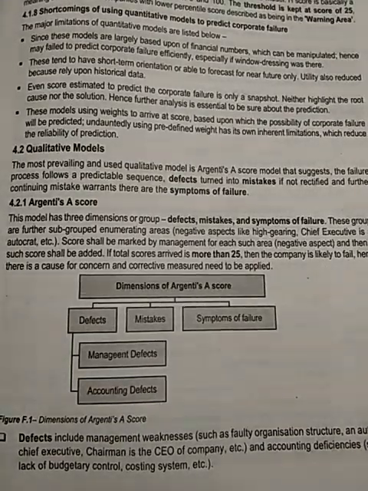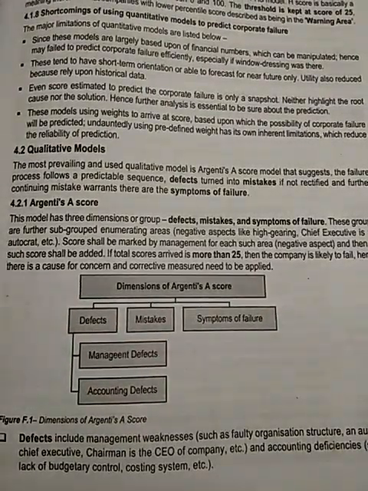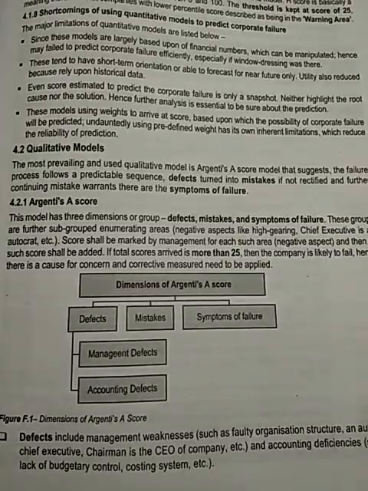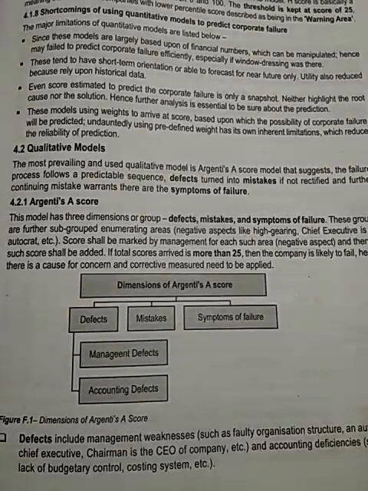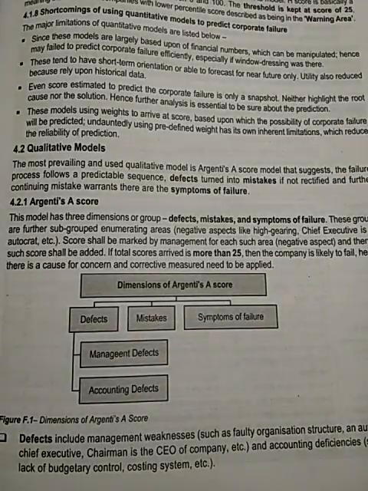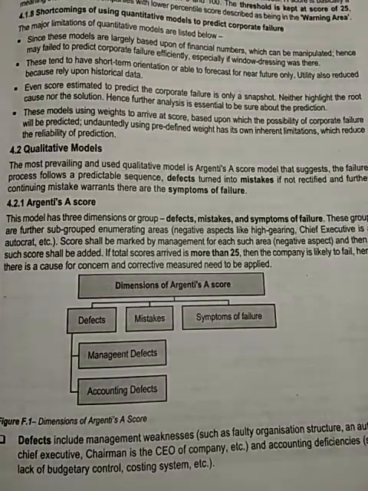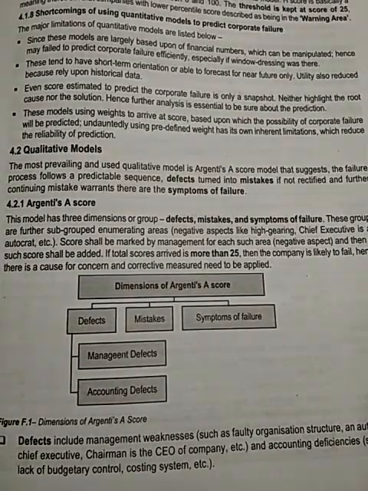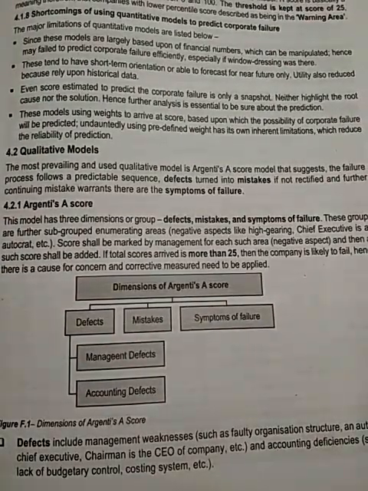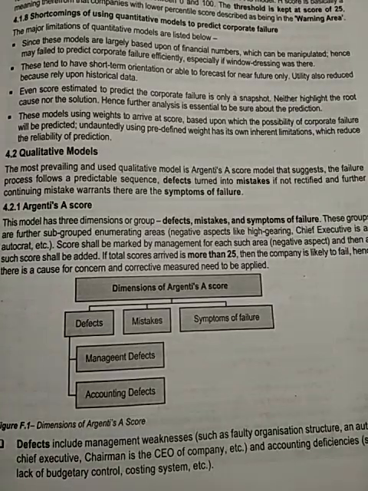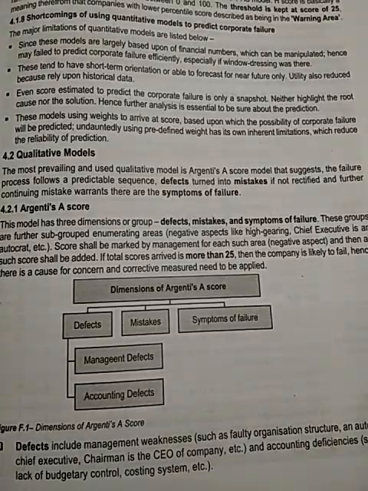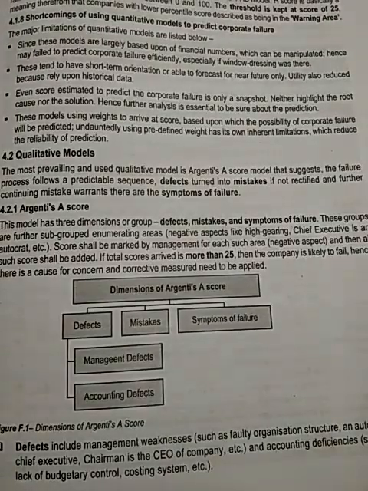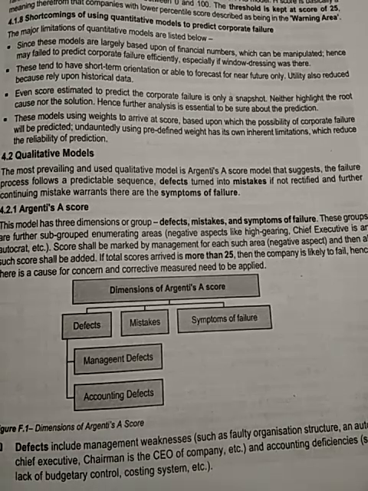Let's discuss again this A score model. This model has three dimensions or groups: defects, mistakes, and symptoms of failure. These groups are further subgrouped, enumerating areas. Negative aspects like high gearing, chief executive is an autocrat, etc. Score shall be marked by management for each such area, negative aspect, and then all such scores shall be added. If the total score arrived at is more than 25, then the company is likely to fail. Hence, there is a cause for concern and corrective measures need to be applied.